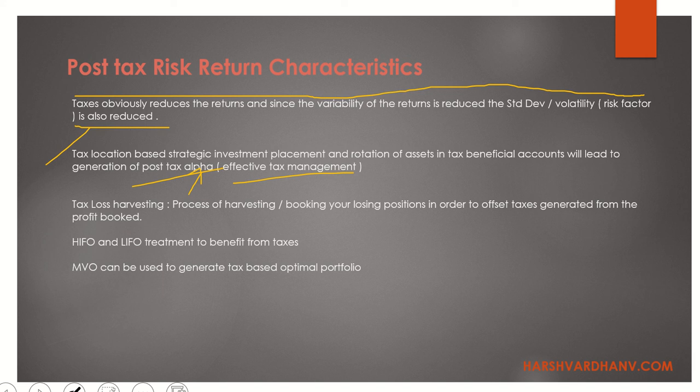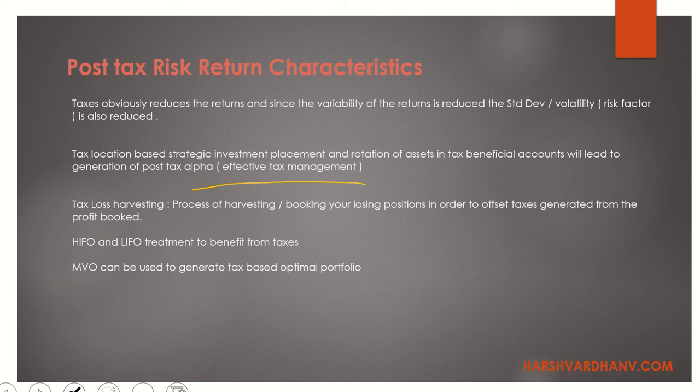This is an effective management of your amount in various portfolios, so that your post-tax return increases, not because of the market return, but because of effective tax management. Whenever we are going to be good financial advisors or portfolio managers, always make sure that you have a post-tax view, because that can help us give post-tax alpha just by managing the amount well in the different accounts that are available.